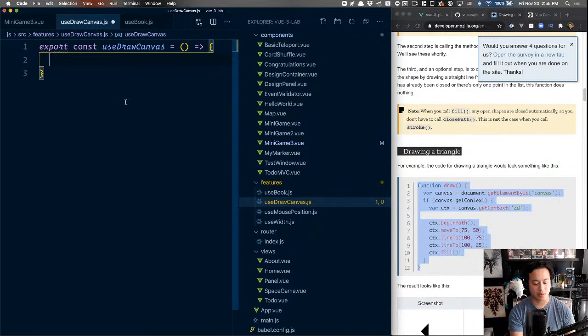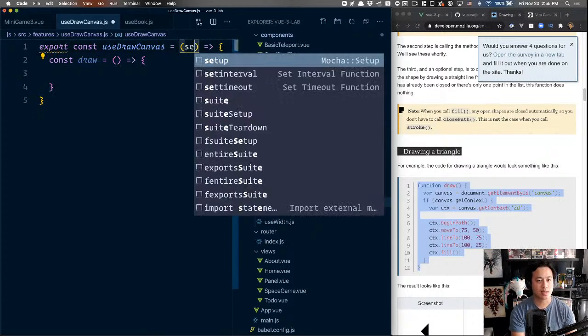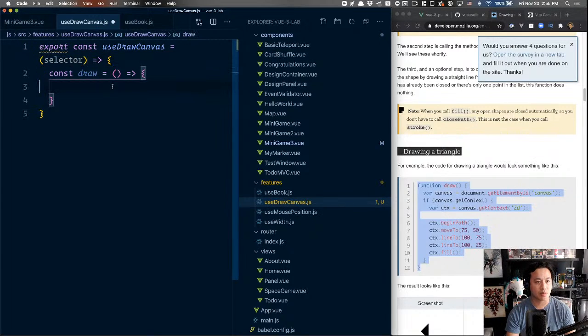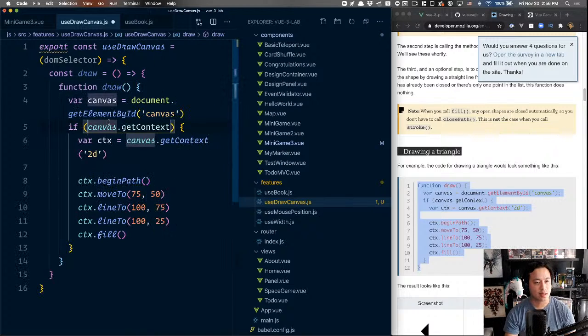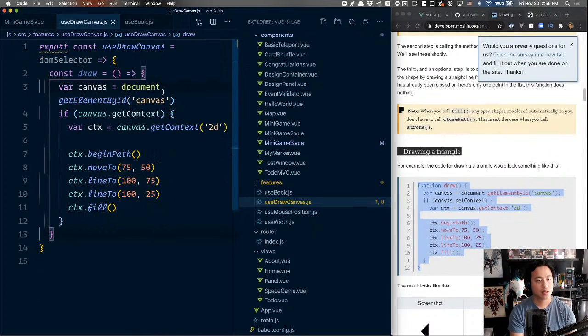So let me explain. We have this const draw function, and we're going to pass the selector into draw canvas. I'll say DOM selector, so what are we selecting? That's why I don't need these two lines, or this one and this one. Don't need either of those.